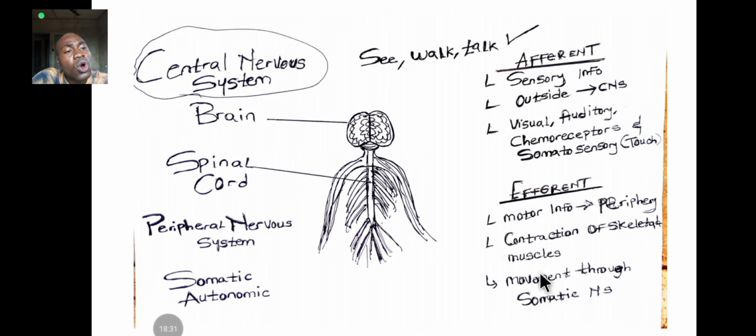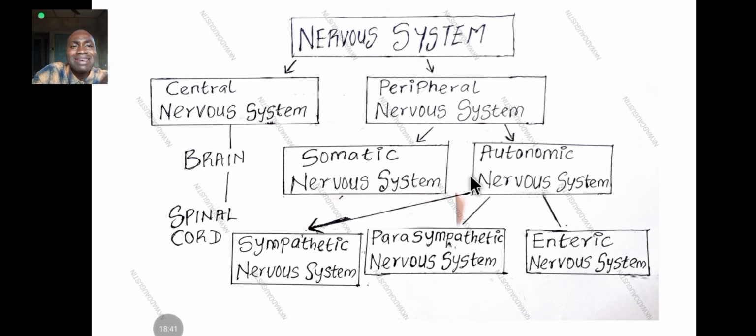All right, and also movements through the somatic nervous system. Movement through the what? The somatic nervous system, the nervous system of the body. Now let's look at the basic diagram of the nervous system. This is the basic diagram of the nervous system.